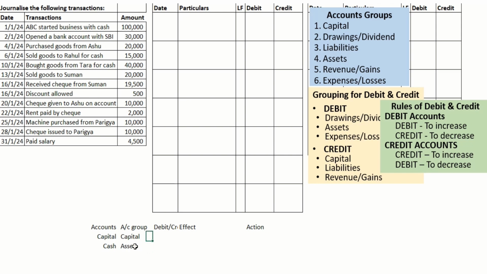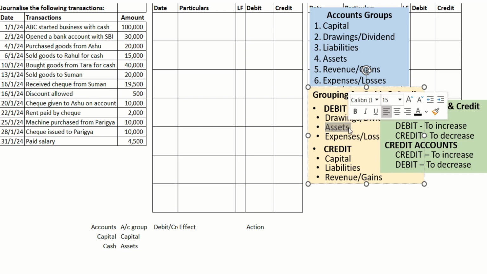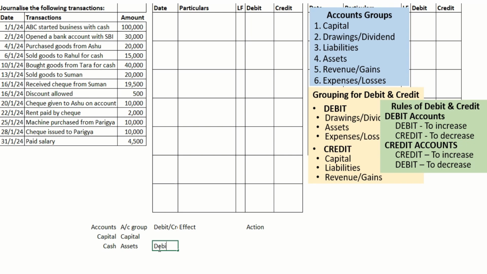Now, what is the grouping of capital for debit and credit? Assets come under debit. Liability comes under credit. Now, effect means what's happening with this transaction in the company.